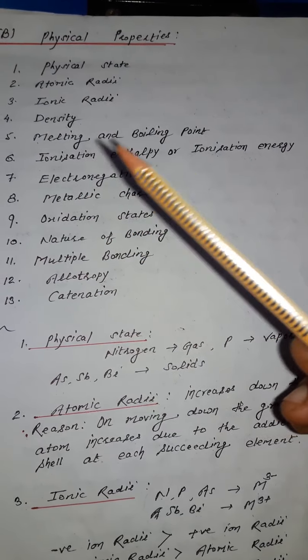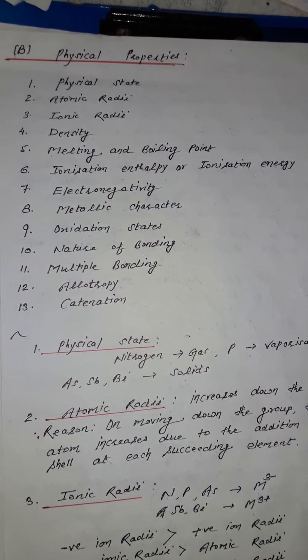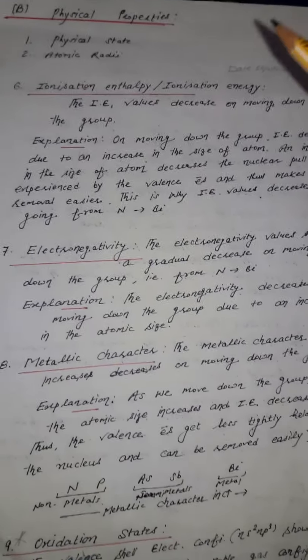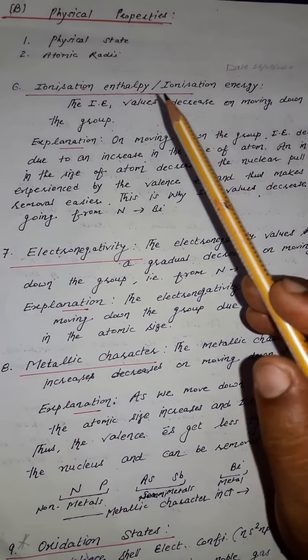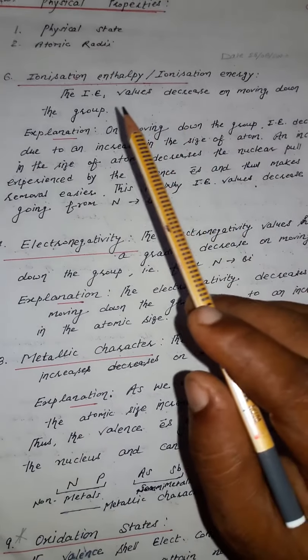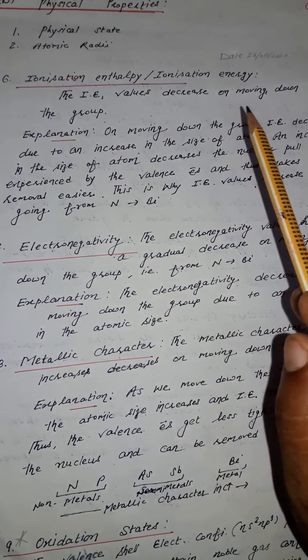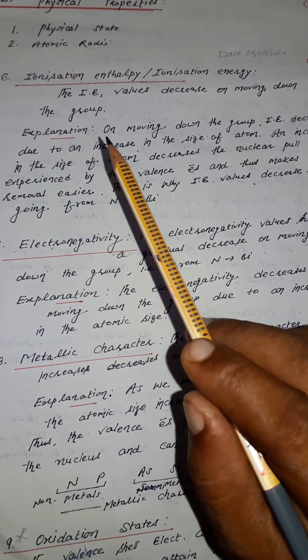After melting and boiling point, the sixth physical property is ionization energy, or ionization enthalpy, or ionization potential. The ionization energy values decrease on moving down the group. What is the reason behind it?